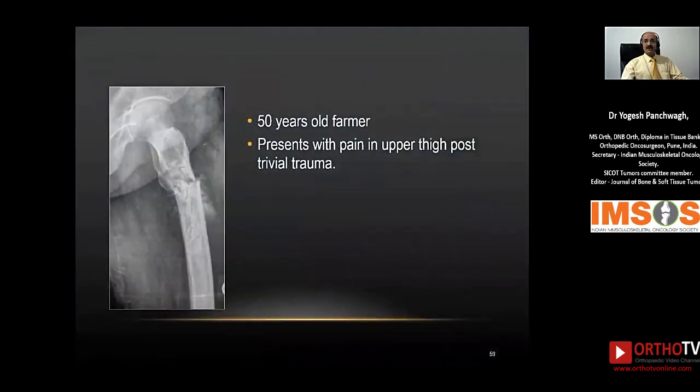Another common situation that we see is concerning the pathological fracture. This was a 50-year-old farmer who had a trauma while he was traveling on his two-wheeler. It was trivial, though. He ended up having a fracture in the proximal femur, and that is what the X-ray looked like.